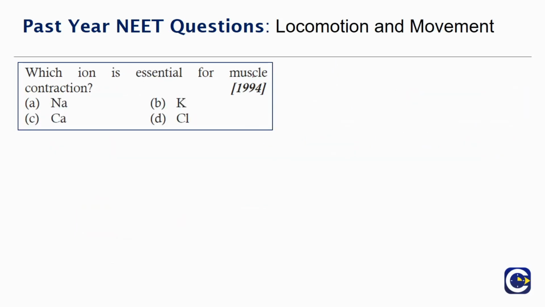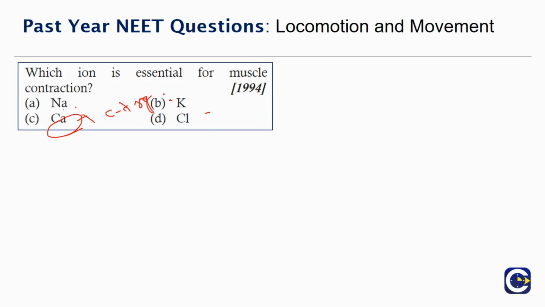Which ion is essential for muscle contraction? Sodium, potassium, calcium, chloride. So we know we have the C troponin to which the calcium binds. So the most necessary thing for muscle contraction is Ca. We should not say sodium or potassium.